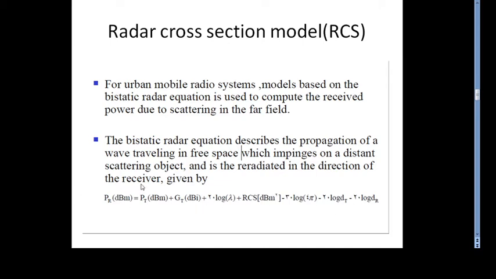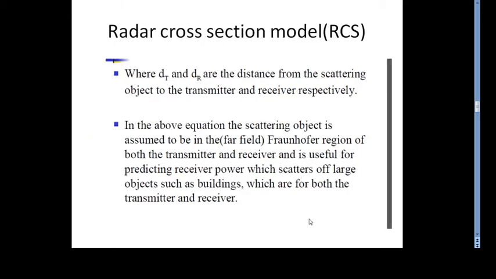So this is the formula given for received power in the radar cross section model, where dt and dr are the distances of the scattering object from the transmitter and receiver.